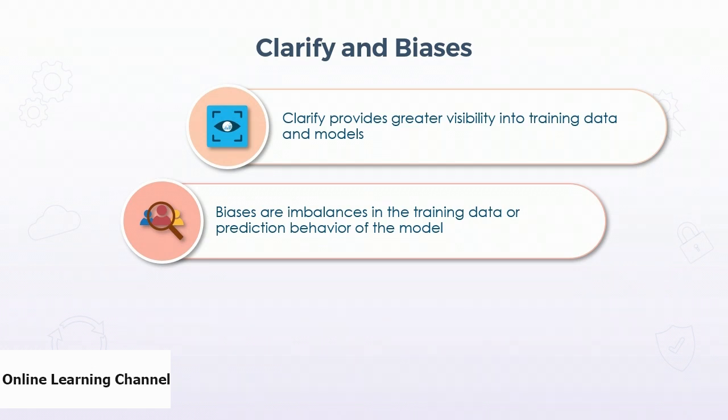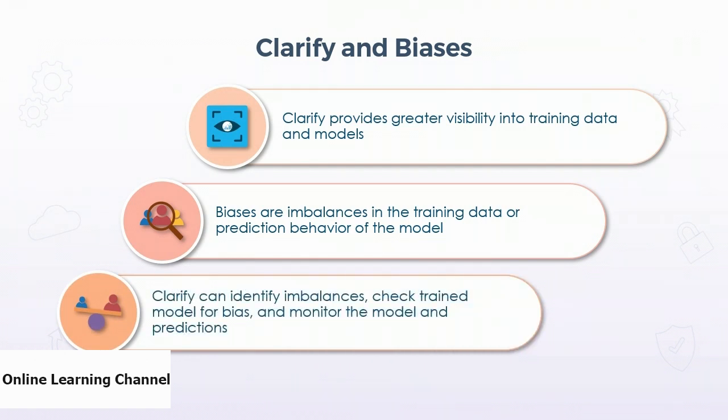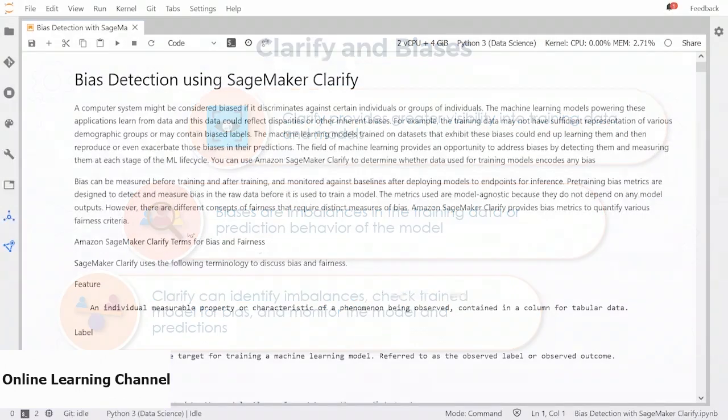So in case you want to detect bias in your data with Clarify, it can identify imbalances. It can even check our trained model for the biases. It can monitor our model, monitor the predictions, and understand the biases. Now let's go back to our studio notebook and start working.